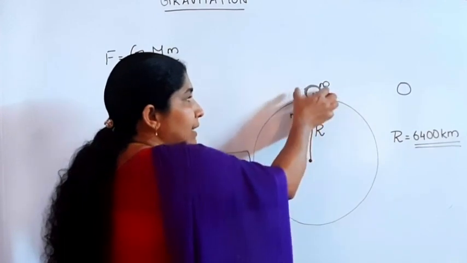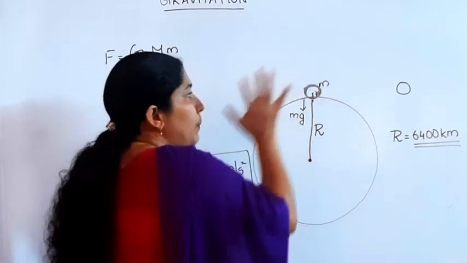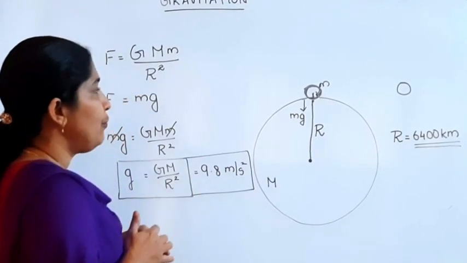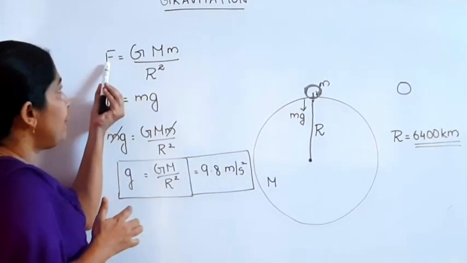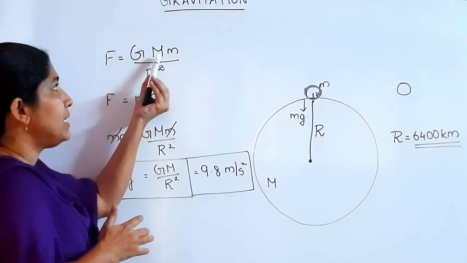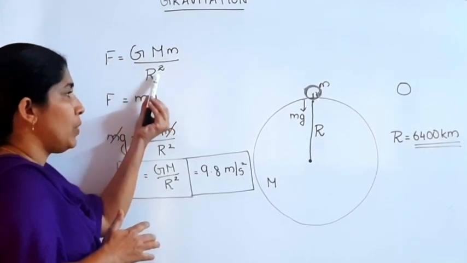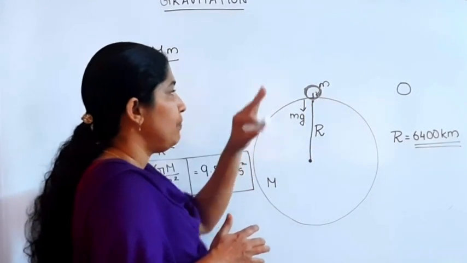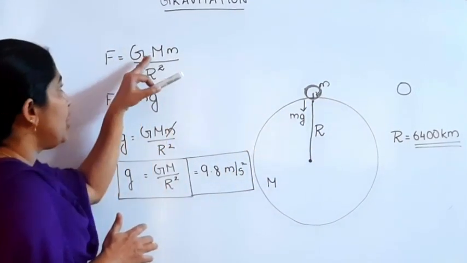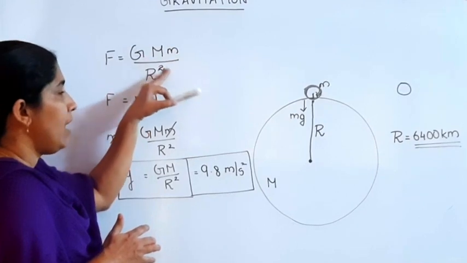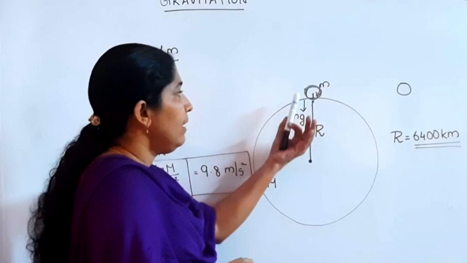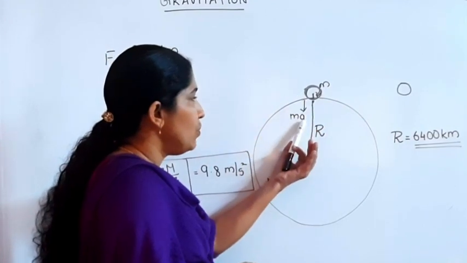That gravitational force can be written as F is equal to G into capital M small m divided by R square. The weight of this body, which is acting downward, is equal to mg.